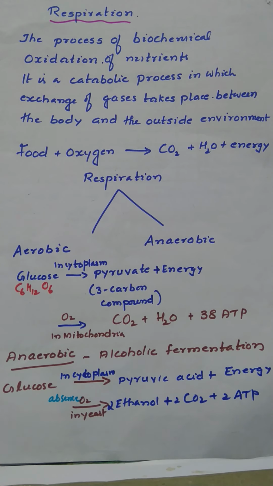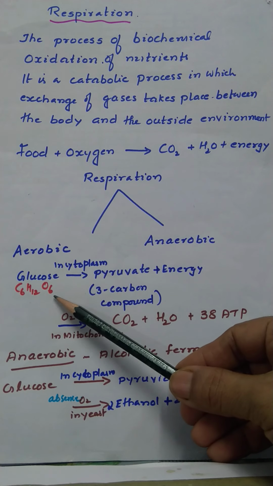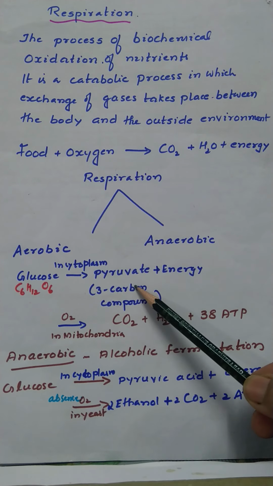Here, the process of conversion of glucose to pyruvate, known as glycolysis, takes place in the cytoplasm of the cell. After this, the conversion of pyruvate into another substance depends upon the presence or absence of oxygen. So the first step is that a 6 carbon compound is converted into a 3 carbon compound, that is pyruvate. It is taking place in the cytoplasm. This is common for aerobic and anaerobic respiration.